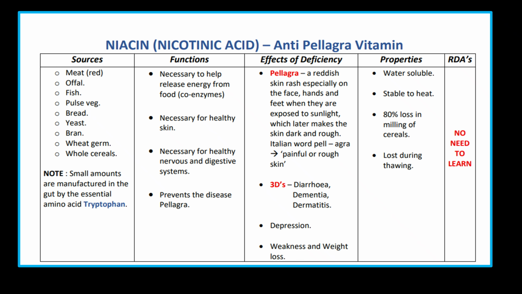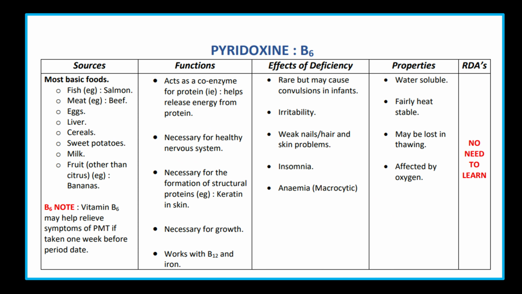Properties: water soluble, stable to heat, though 80% may be lost in milling. Vitamin B6, pyridoxine. Sources: fish, salmon, meat, egg, liver, sweet potatoes, milk, fruit other than bananas.